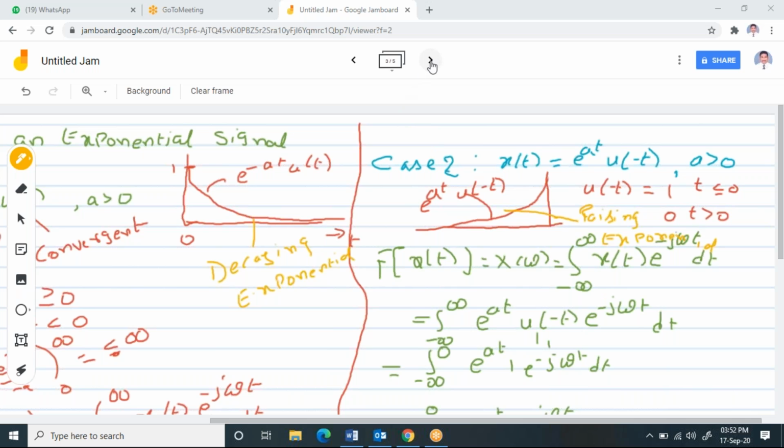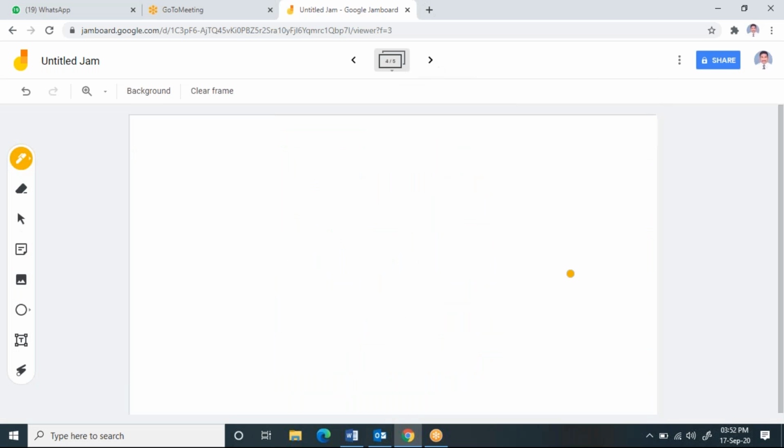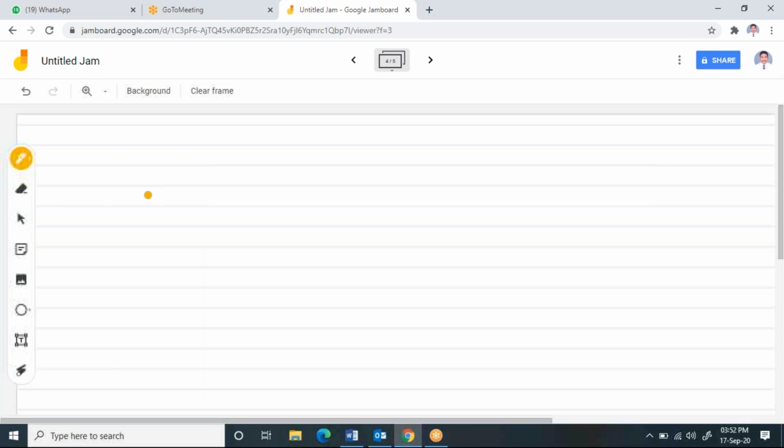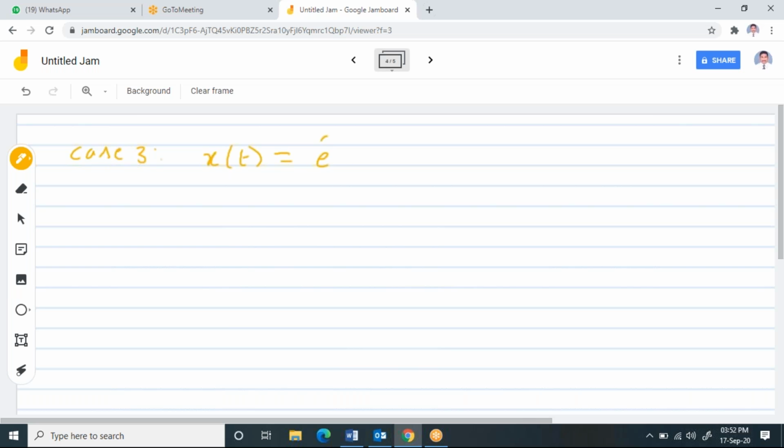Right. Now, I'm going to consider the third case. Observe it, I'm considering case 3. In case 3 I am considering my x of t as e power a mod t into u of t, a greater than 0.